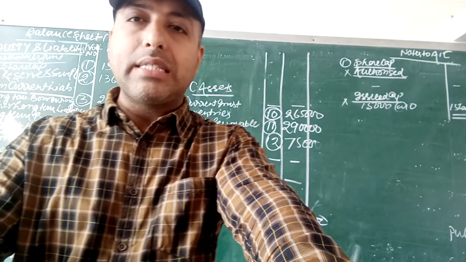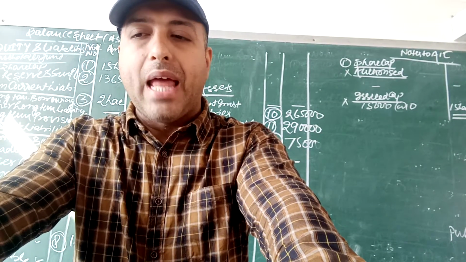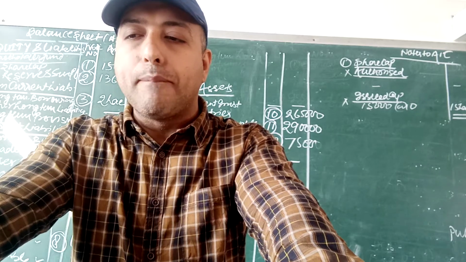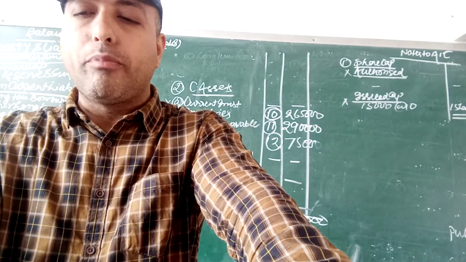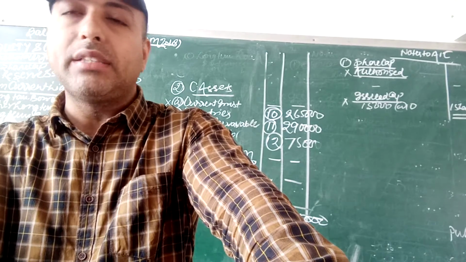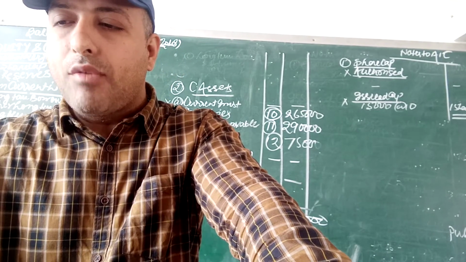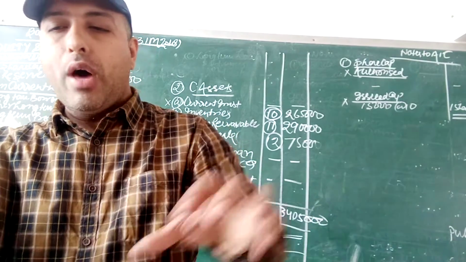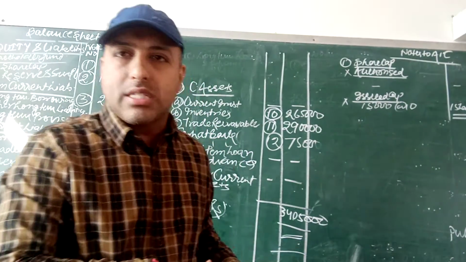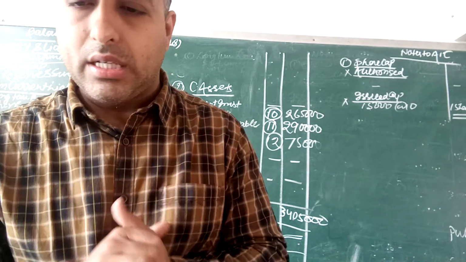Every officer or noble was given a mansab or rank and was called a mansabdar. A mansabdar was required to maintain a stipulated number of horsemen according to his rank. There were 33 categories of mansabdars, the lowest being commander of 10 horsemen and the highest commanding 10,000 soldiers.